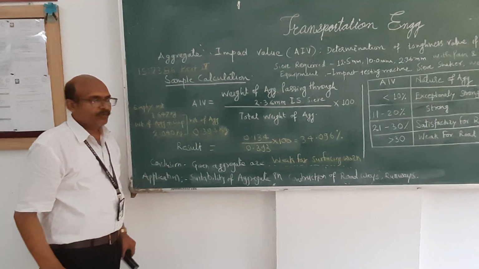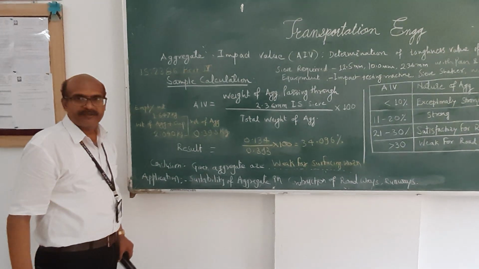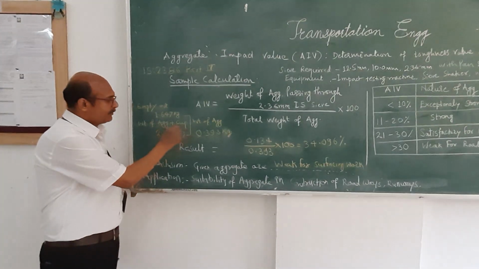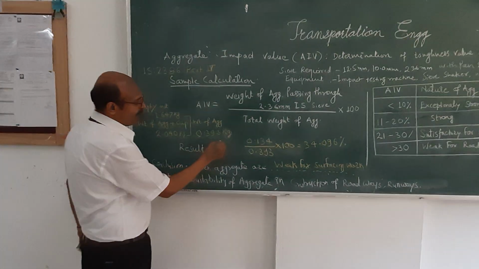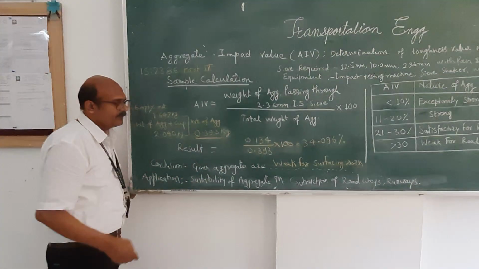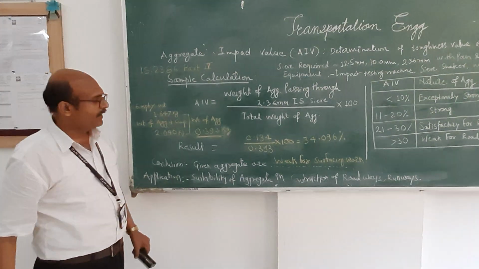The empty weight of the cup was 1.647 kg. The weight of aggregate plus cup was 2.040. So if you take the weight of aggregate, it comes to 0.393 kg.